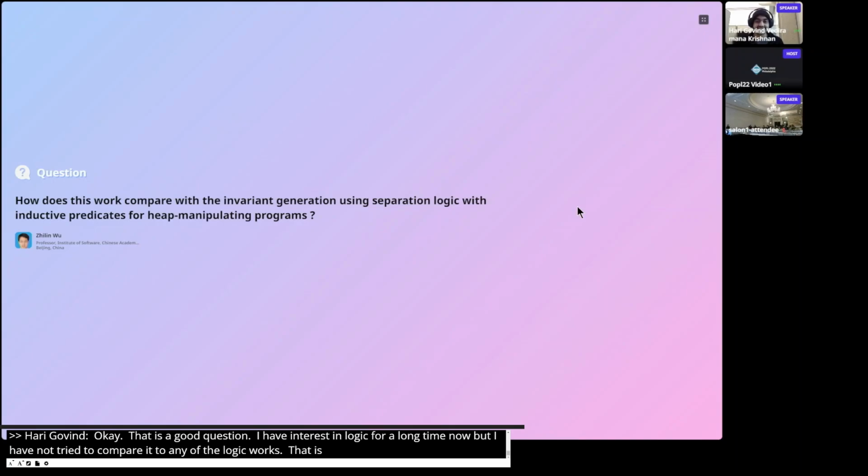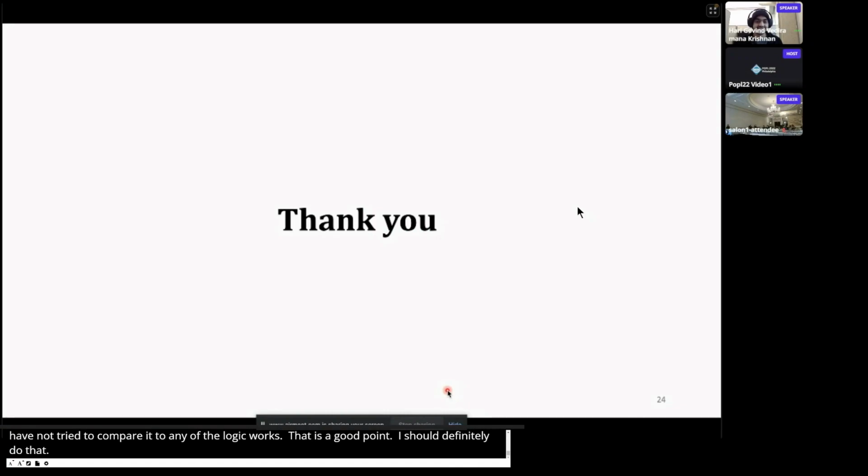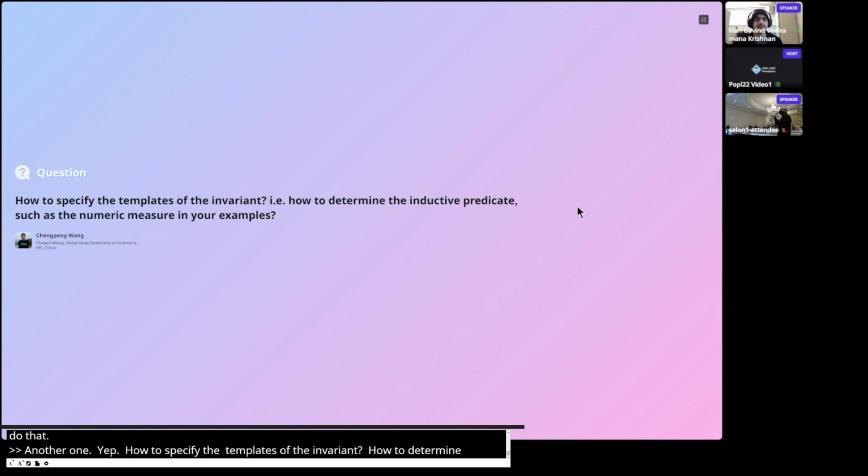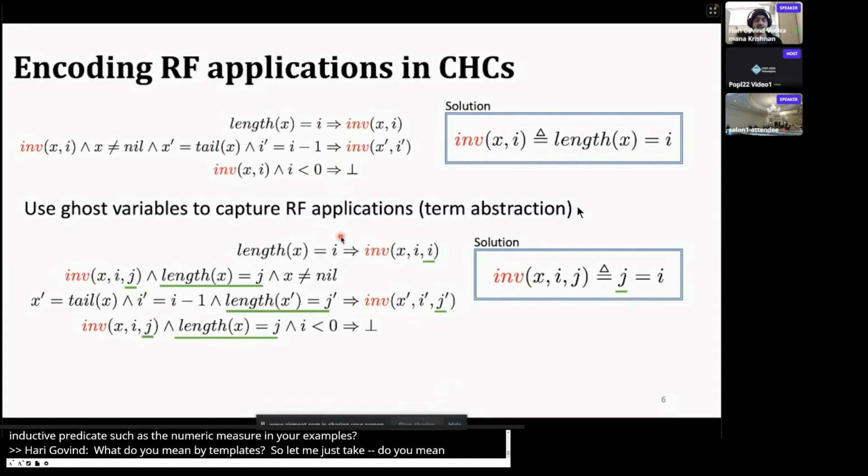Another one? How to specify the templates of the invariant, namely how to determine the inductive predicate, such as the numerical measure in your examples? What do you mean by templates? Do you mean how do you develop this? Yeah, I think so.